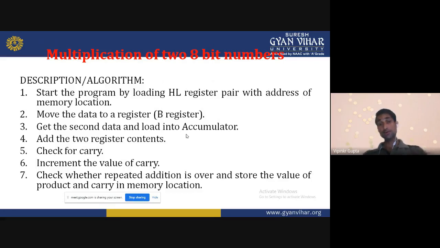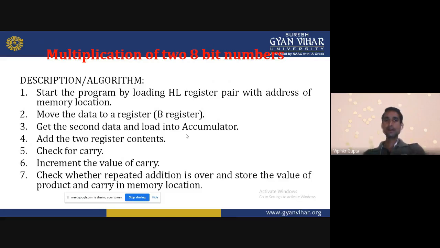That next memory location has the other data. That data we can load into the accumulator. After that, we can add these two register contents. If carry is generated, then we increment the value of carry. Check whether repeated addition is over, and store the value of product and carry in memory locations.